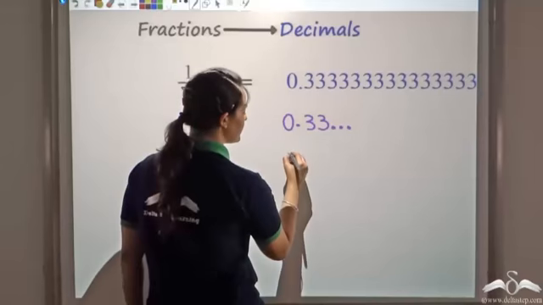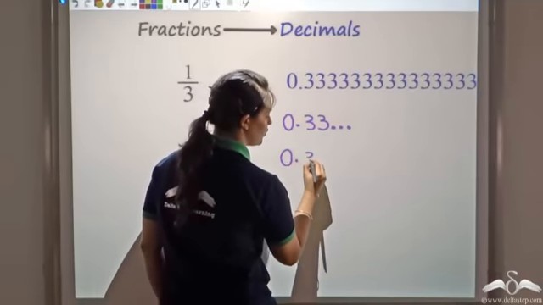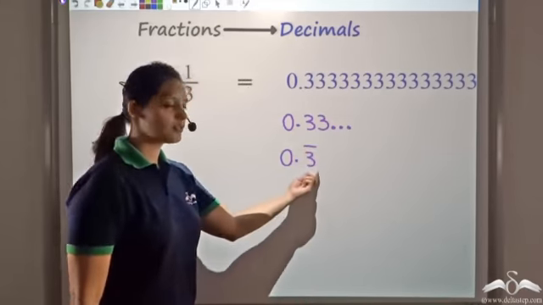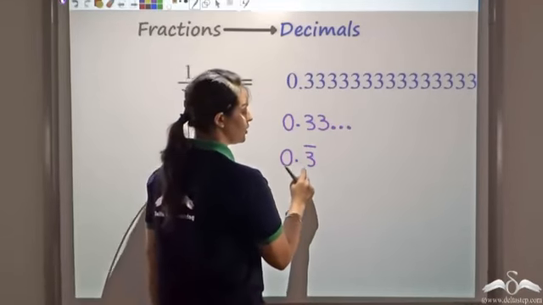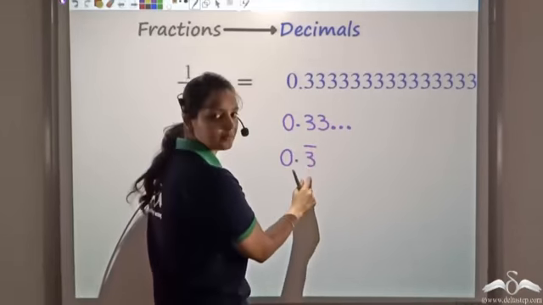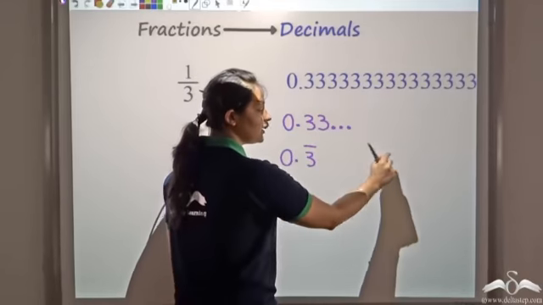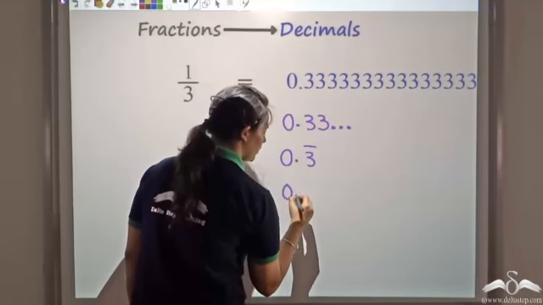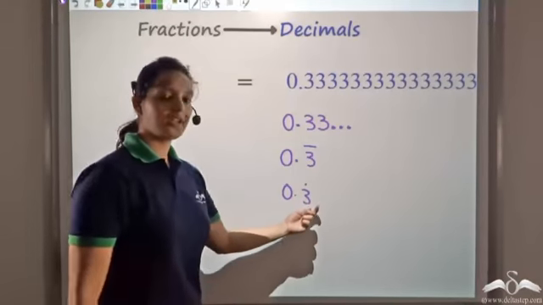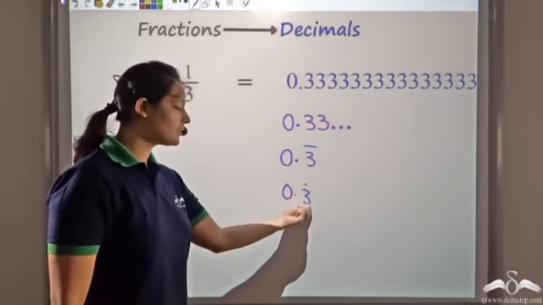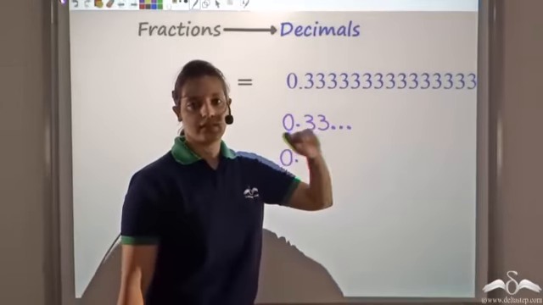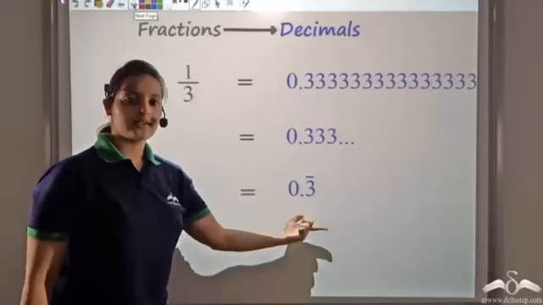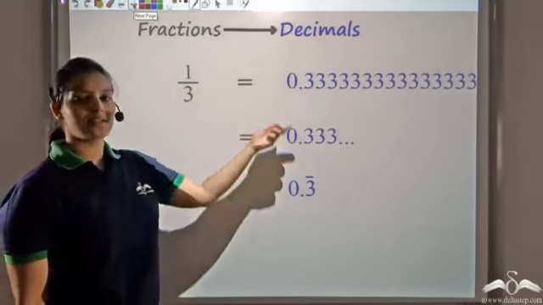Or another way is, you write just 0.3 and you put a bar over the number which is being repeated. So 3 is being repeated. So I write 0.3 and I put a bar over this number, which indicates that this number is being repeated infinite times. You can also put a small dot above the digit 3, which also indicates that this digit 3 is being repeated infinite times. So these are the ways in which you can express this number 1 by 3 as a decimal number.